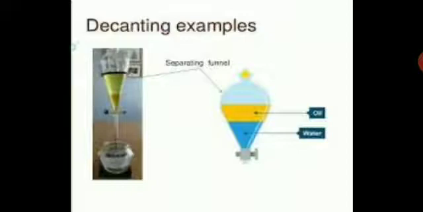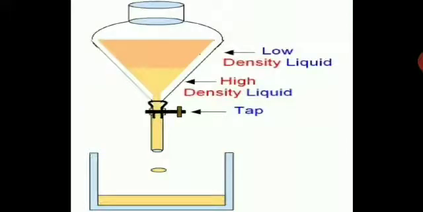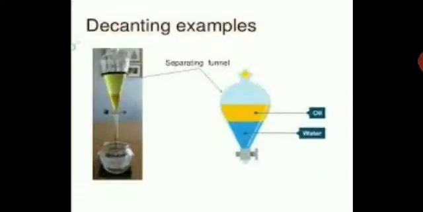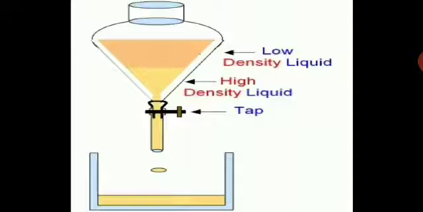So here in this diagram, water has the higher density. In that example I discussed previously, water will come out first because it has a higher density than the oil, and oil will form the top layer, as you can see in this diagram. So the low density liquid will be on top, and the high density liquid will settle as the bottom layer, which you can remove first with the help of the tap provided in the separating funnel. So this is how you do decantation nowadays, a better method than manually doing it with only beakers. Is it clear, children? Yes or no?